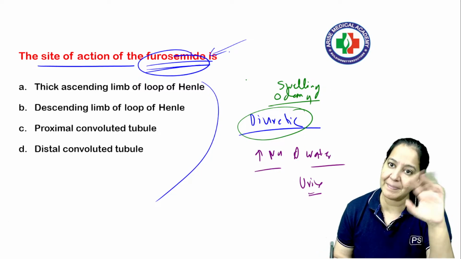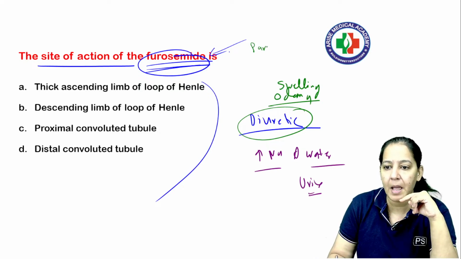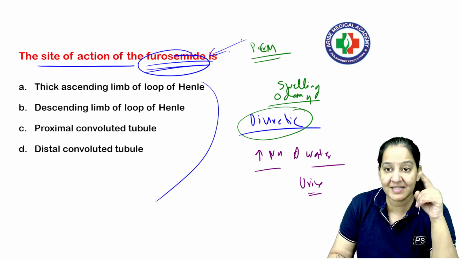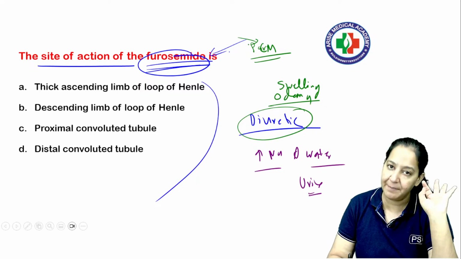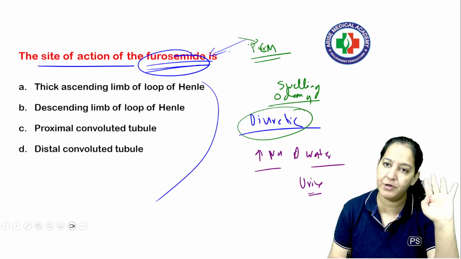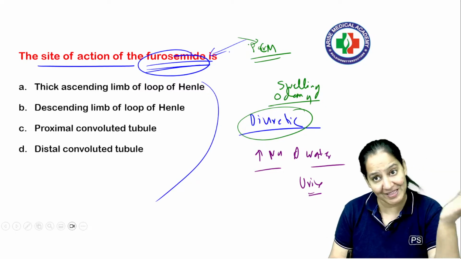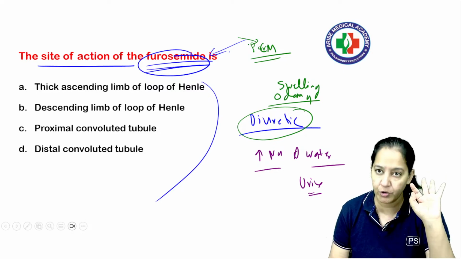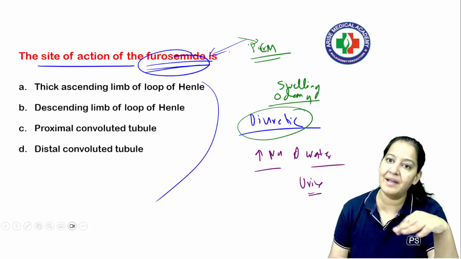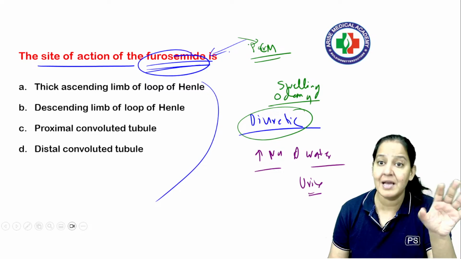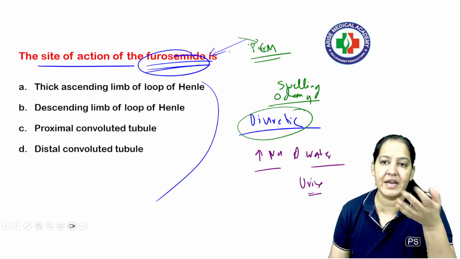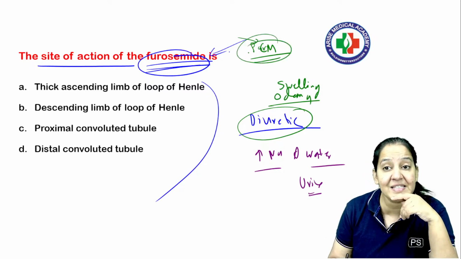Like for fever we give PCM, paracetamol. Paracetamol is a symptomatic treatment for the fever. A fever can be due to typhoid, dengue, malaria, or COVID. So specific treatment is required for the cure. If you want to cure the fever, you have to give anti-malarial, anti-typhoid, whatever the disease is. But temporarily, just for subsiding it, you can give PCM. PCM is not a treatment, it's a symptomatic treatment.